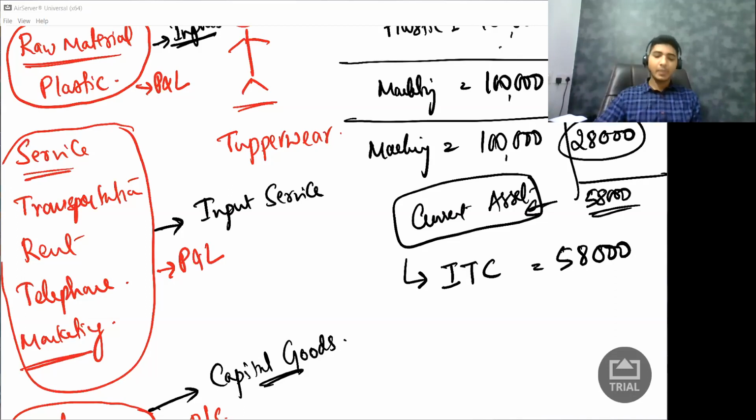I'll tell you. Now, using all this raw material, using these services, using this machinery, I manufacture tiffin box. So henceforth, I will not call it as raw material, services, capital machinery. I will call it as inputs, input services, capital goods. I prepare tiffin box, and this tiffin box I am selling.